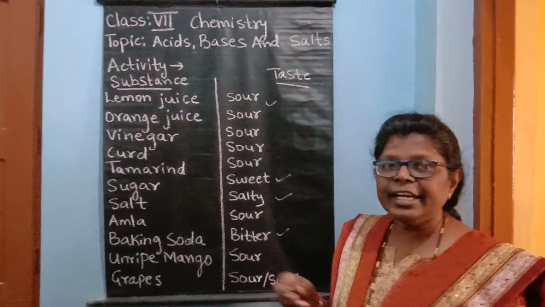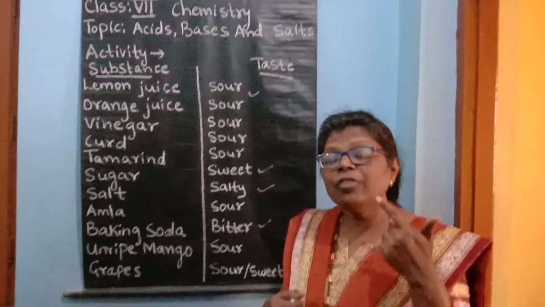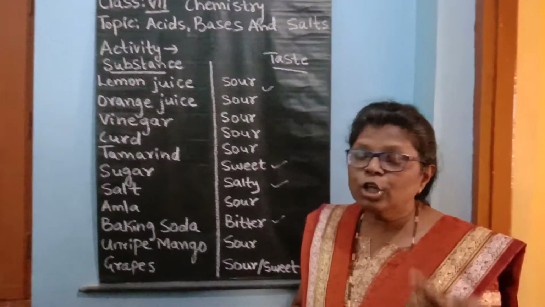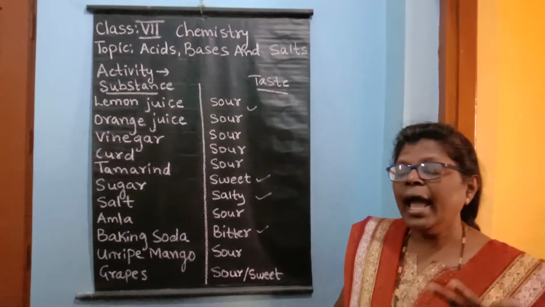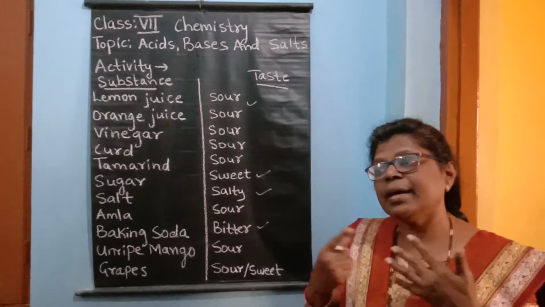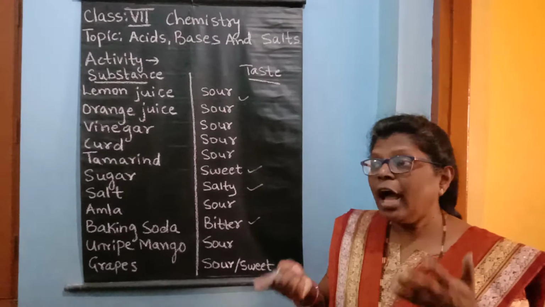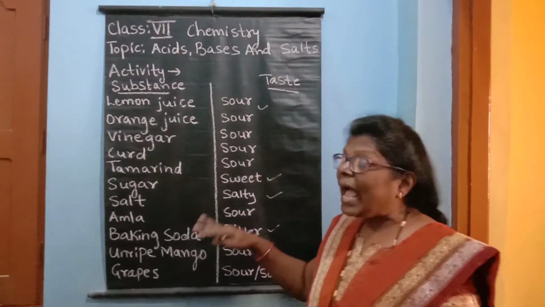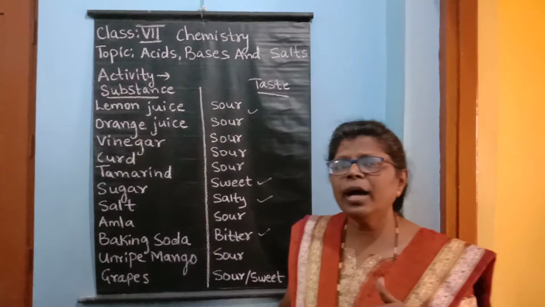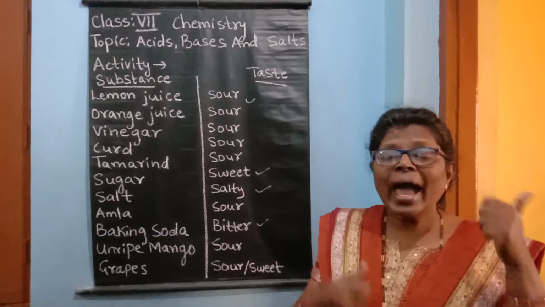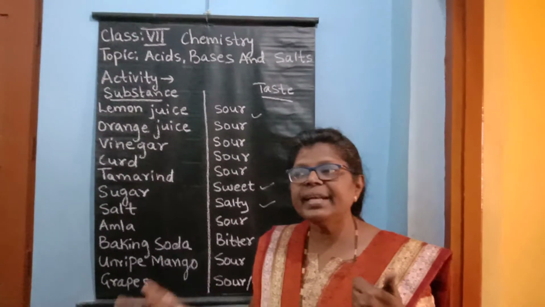So what we have learnt about bases, children, is that they are bitter in taste. Second, they are soapy to touch, and we have learned their many uses. And some bases are strong and some bases are very weak in nature. So now we can compare acids and bases. How will you compare? First, you can come to the taste. Acids are sour to taste. What about bases? Bases are bitter in taste.